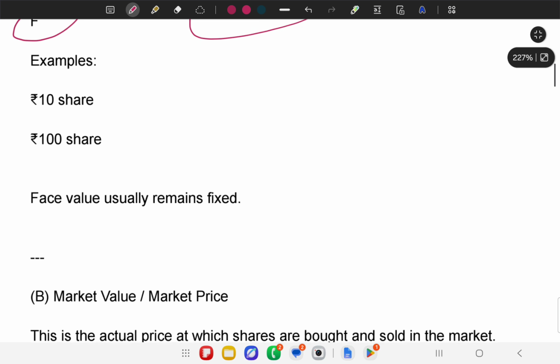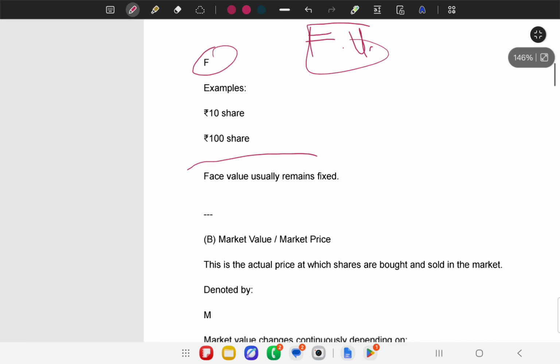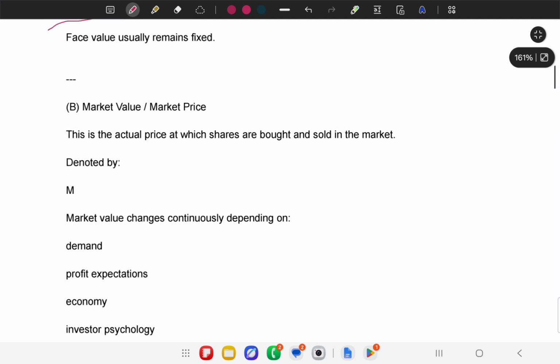Suppose the example is a rupees 10 share, or a rupees 100 share. Face value remains fixed actually. This is a very important point: face value never changes. Market value or market price, basically MV, is the actual price at which shares are bought or sold.